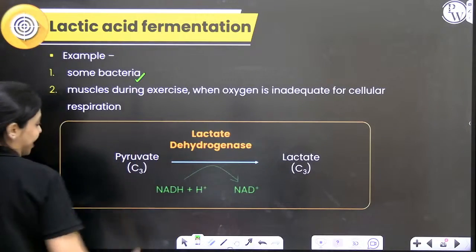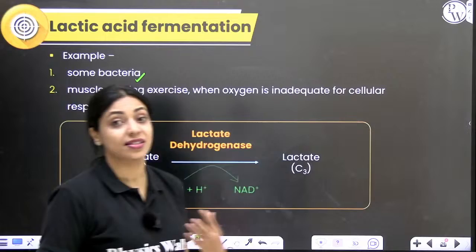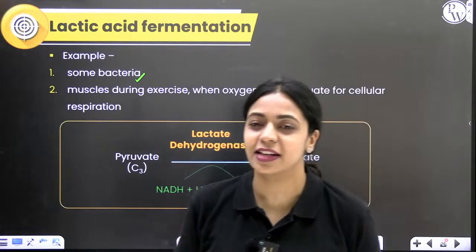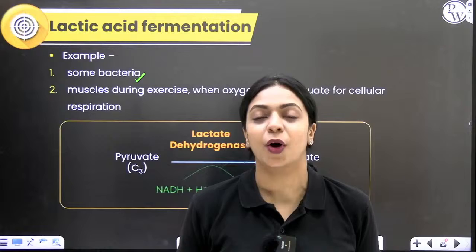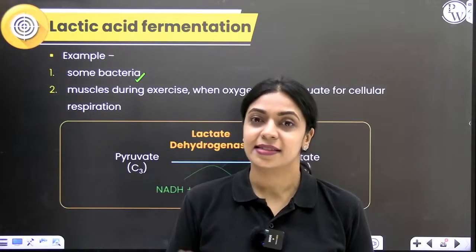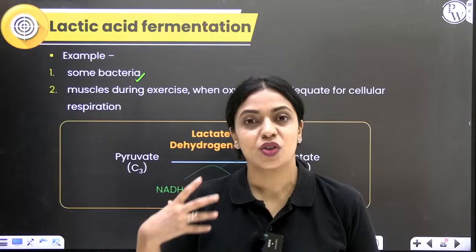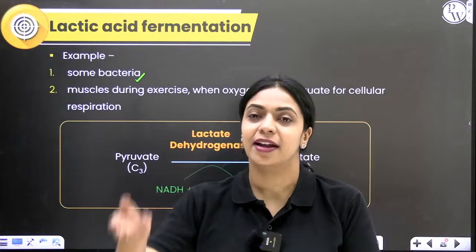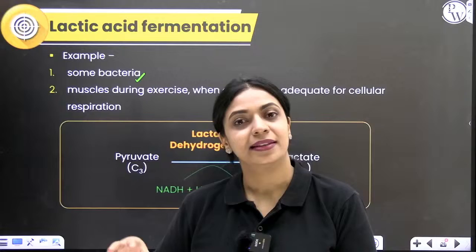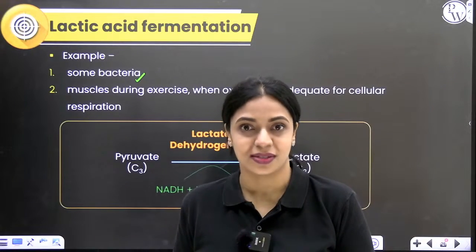In some bacteria. And also, you may have noticed that when you're exercising very rigorously and you're not breathing properly, your body is not getting enough oxygen. But your muscles are contracting and relaxing, which requires a lot of energy. So if energy is required and you're not taking in enough air, then your muscle cells will not get sufficient oxygen.